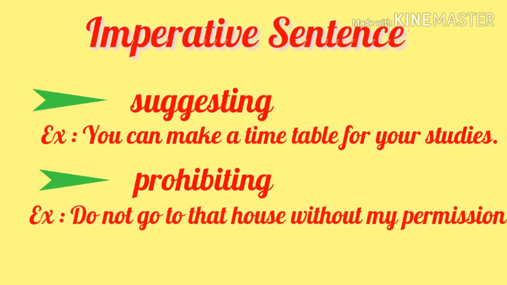For example, do not go to that house without my permission. So here, someone is prohibiting you from going to that house. So these are the functions of imperative sentence, where you will find orders, commands, suggestions, advice, etc.